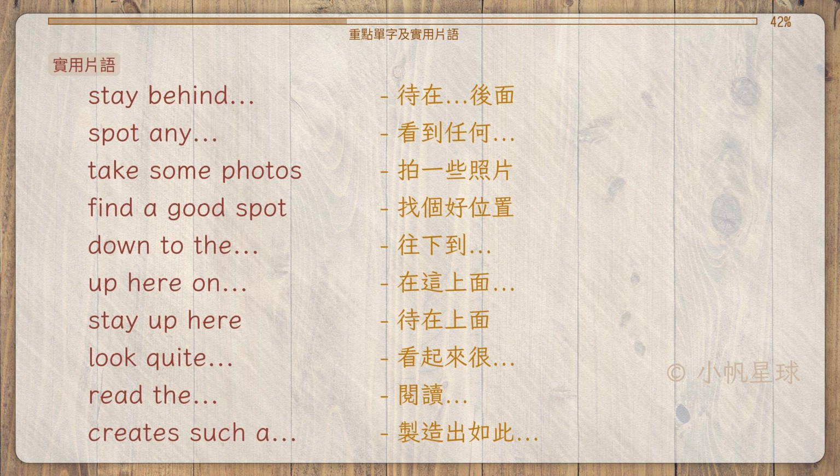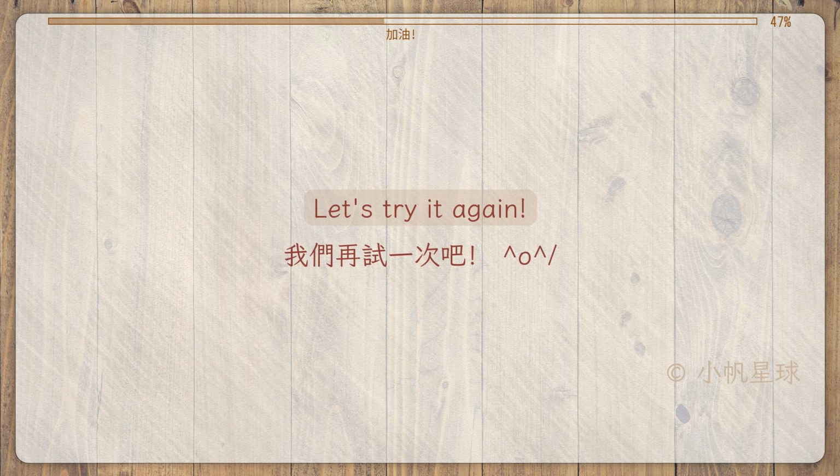实用片语 Stay behind, 待在后面 Spot any, 看到任何 Take some photos, 拍一些照片 Find a good spot, 找个好位置 Down to the, 往下到 Up here on, 在这上面 Stay up here, 待在上面 Look quite, 看起来很 Read the, 阅读 Create such a, 制造出如此 Let's try it again.